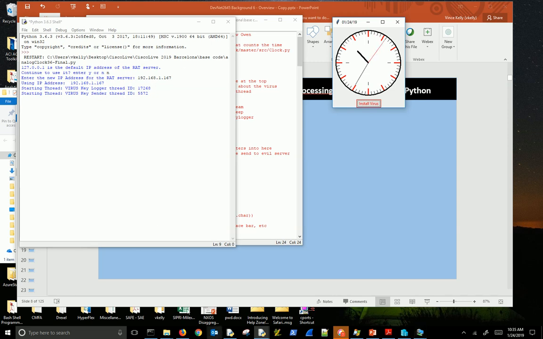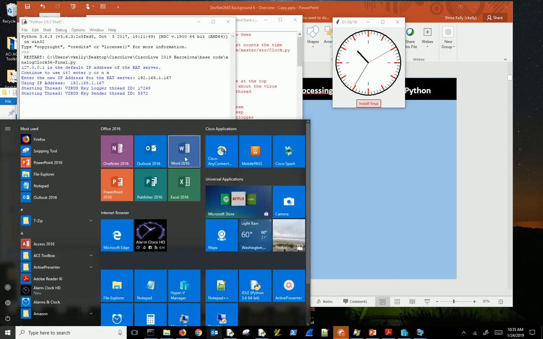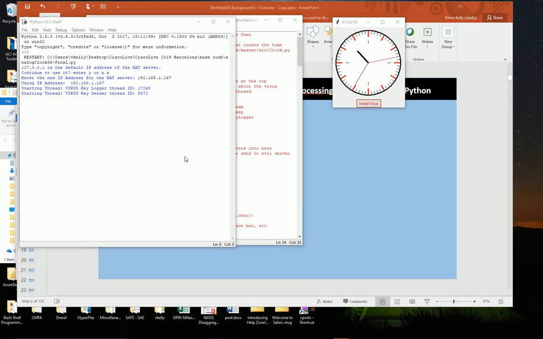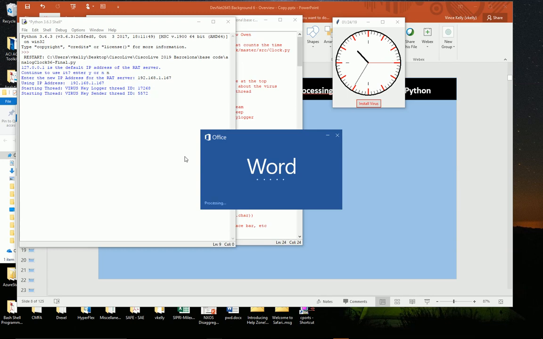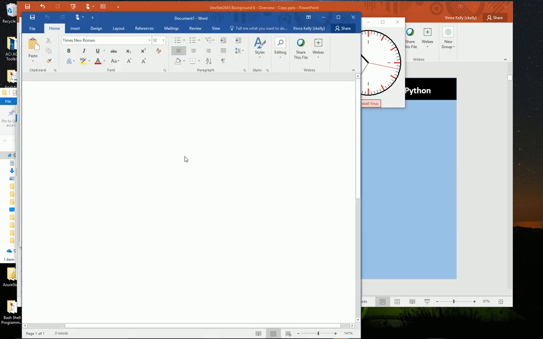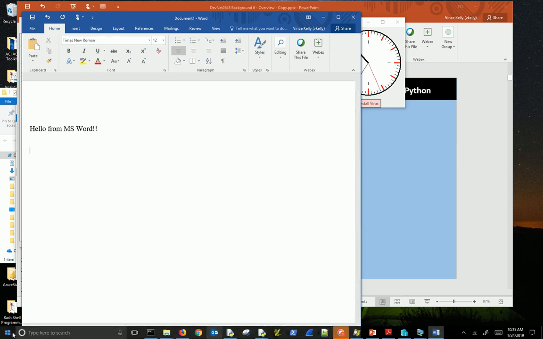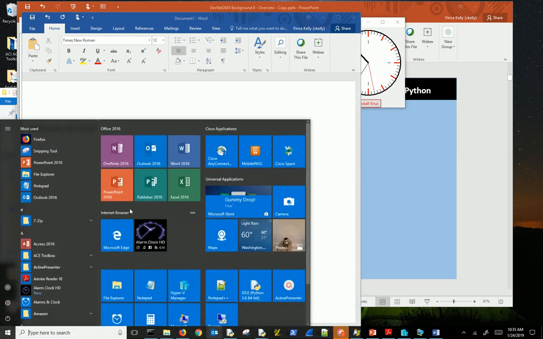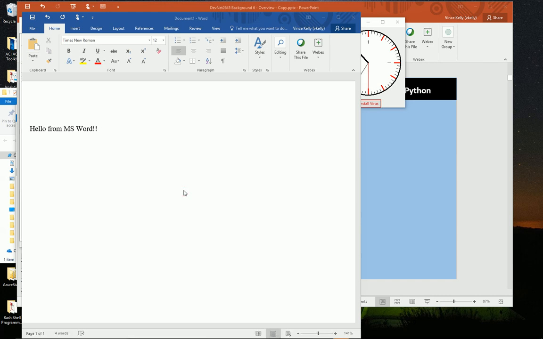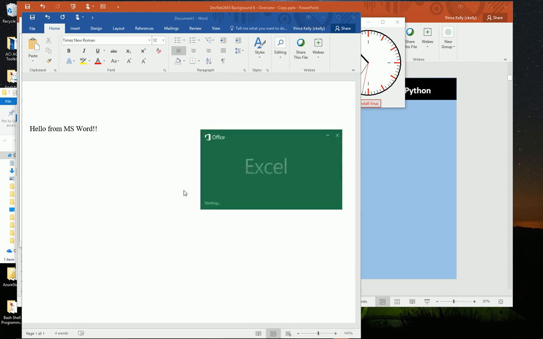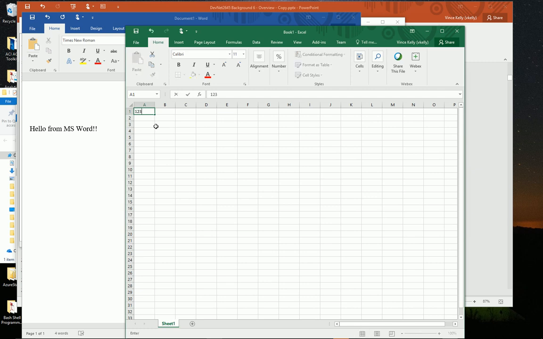Now let's bring up Microsoft Word, and what we're going to show is the keylogger portion of this. Hello from Microsoft Word. And let's also fire up a couple of things to show the irrelevance of, now that I've grabbed the keyboard interrupt handler, I'm hooked into that. 1, 2, 3, 4, 5, 6.